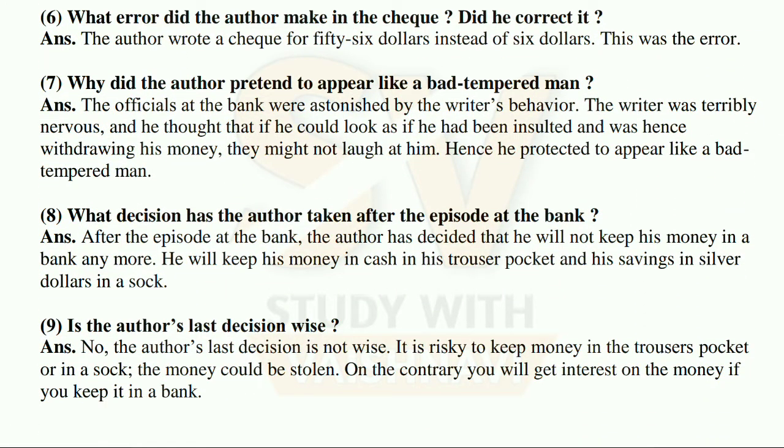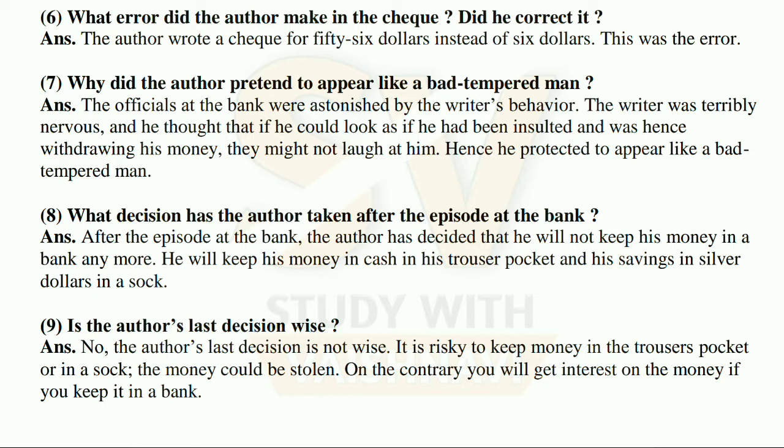Now, sixth question. What error did the author make in the cheque? Did he correct it? Now see the answer. The author wrote a cheque for $56 instead of $6. This was the error.